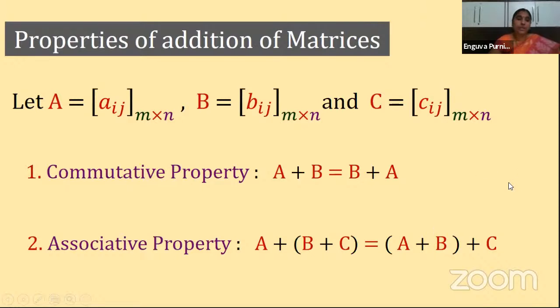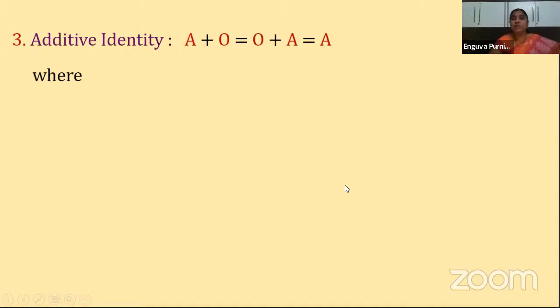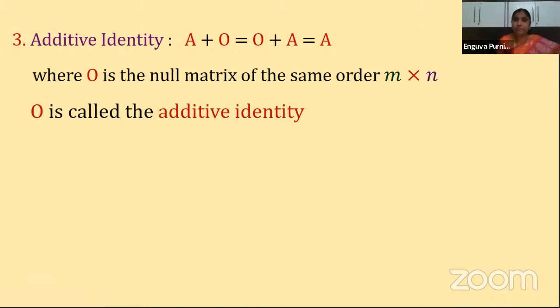Understood? Next, third one is additive identity. Additive identity. What is the meaning of additive identity, children? Usually in numbers, here I'll show you just an example here.